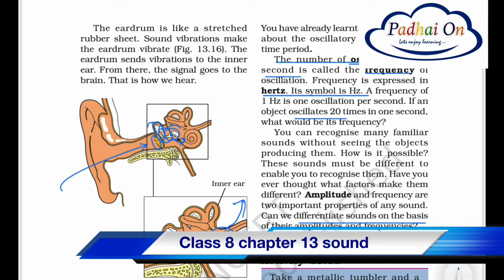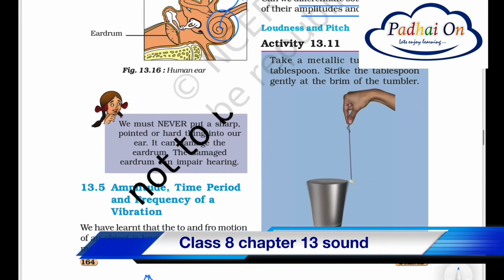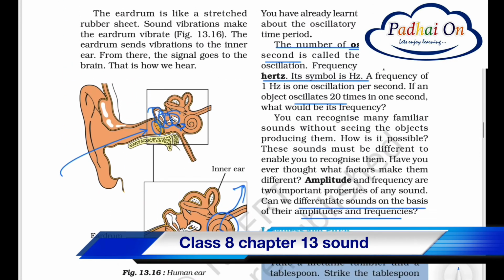So that's how we hear the sound. So it's very much clear. Now the next topic is amplitude, time period and frequency of vibrations. So this is very important, right? Oscillation motion. You already studied the different types of motions. Three different types of motions are linear, circular and oscillatory. Oscillatory motion is to and fro movement, right? It's known as the oscillatory movement.